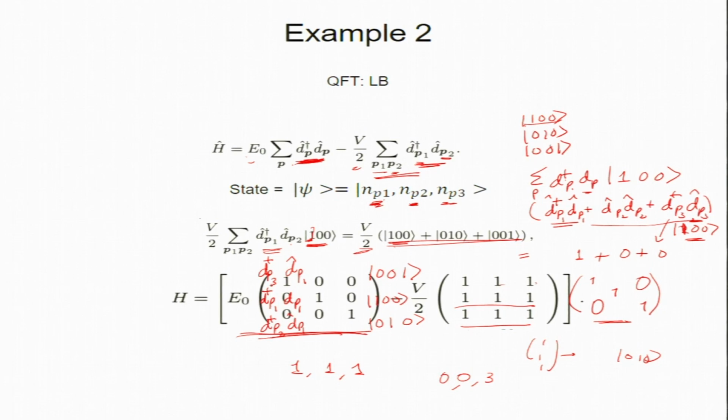So, we have this one is 1 and this is 0, 0. So, you can just add them together. So, the eigenvalue is E naught plus 0, E naught, and this will be E naught minus 3b by 2. So, these are the 3 eigenvalues.